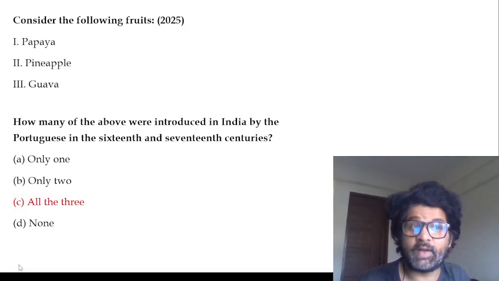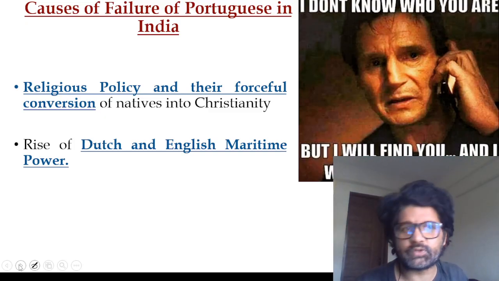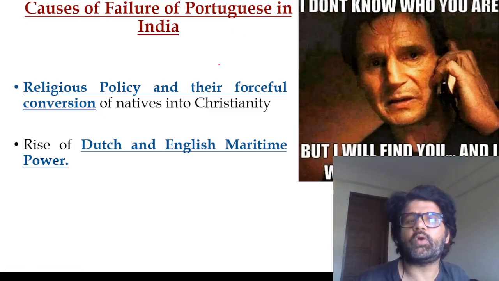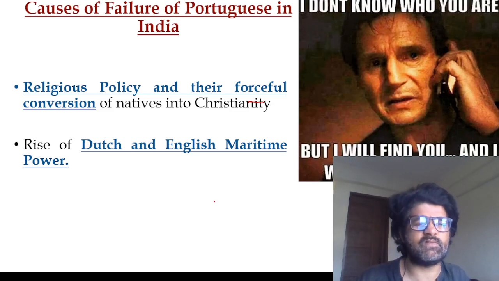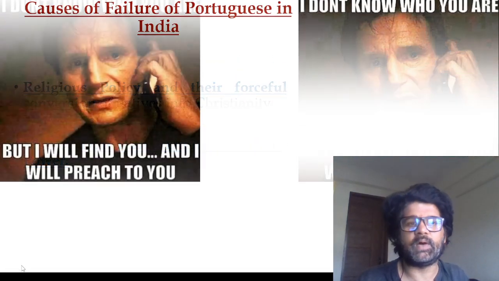Papaya, guava is fine. Guava has a lot of protein, one of the rare fruits which actually has protein. Failure of Portuguese: forced Christianity. I don't know who you are, but I will find you and I will preach to you and I will convert you. Rise of Dutch and English maritime power.